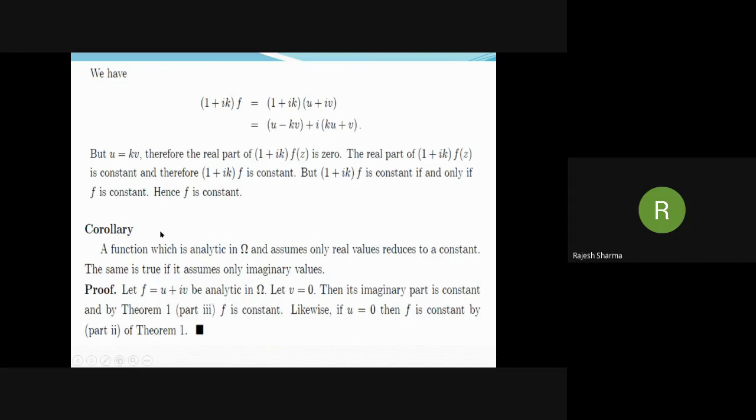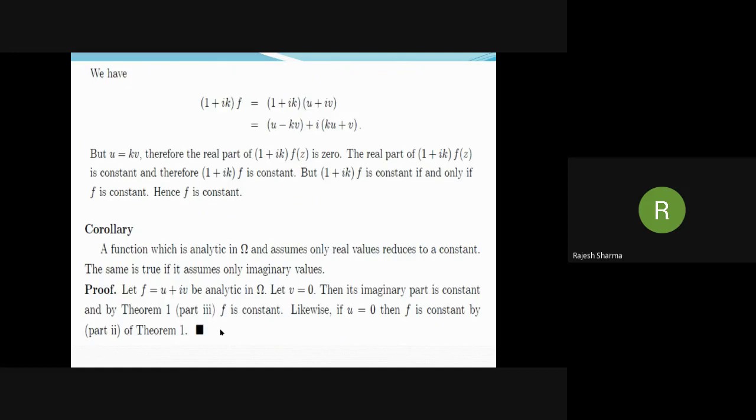Now the corollary: a function which is analytic in omega and assumes only real values reduces to a constant. The same is true if it assumes only imaginary values. Let f equal u plus iv be analytic and suppose it takes only real values. So the imaginary part v is 0. This means the imaginary part is constant, and by theorem part 3, f is constant. Likewise, if u is 0, then f is constant by part 2.